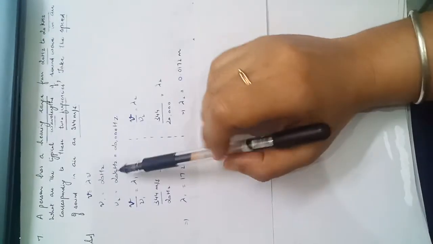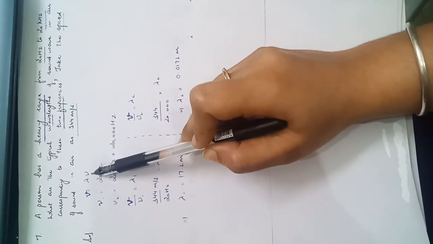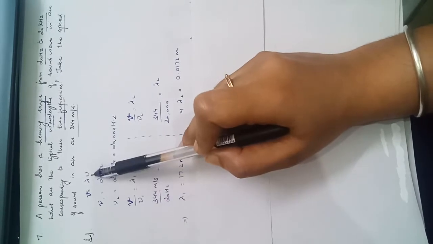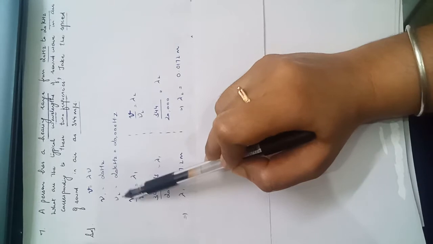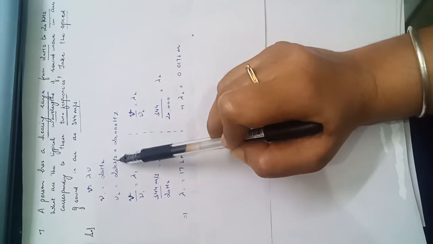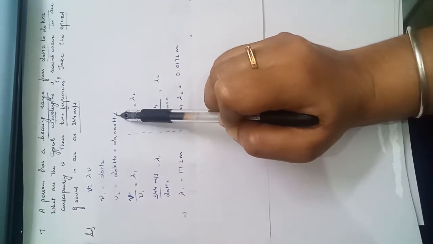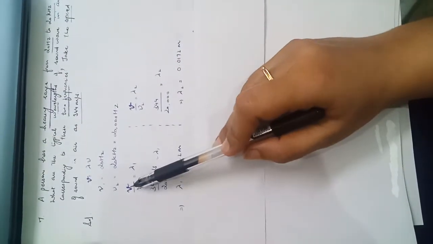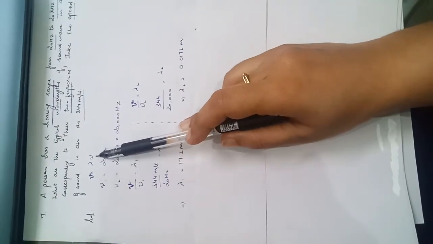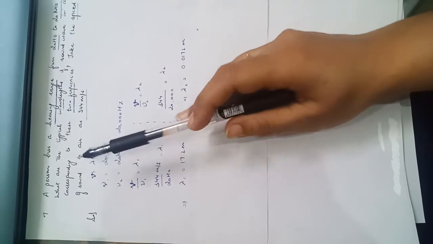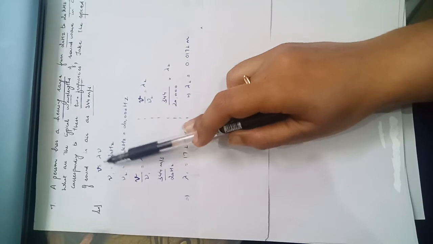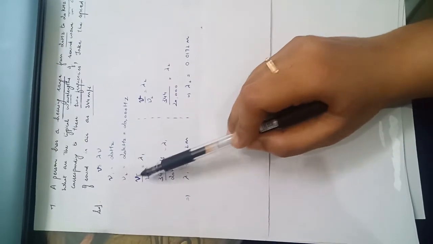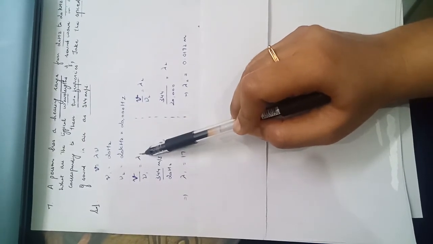So let's begin with its solution part. We have V is equal to lambda nu. Frequency, I am getting nu1 is equal to 20 Hz and nu2 is equal to 20 kHz. 20 kHz I can write as 20,000 Hz. The formula I will be using, V is equal to lambda nu. Extract the value of lambda from this formula, that is V upon nu is equal to wavelength. Velocity upon frequency is equal to wavelength.